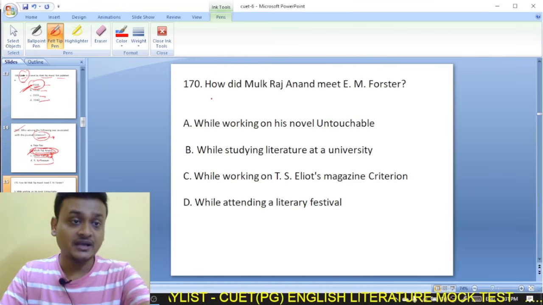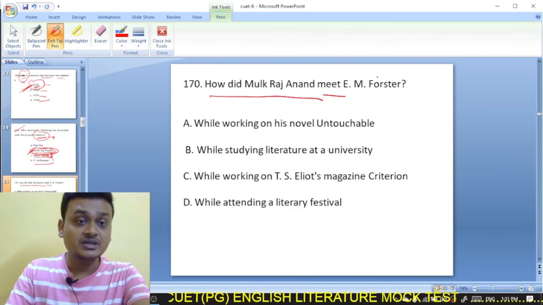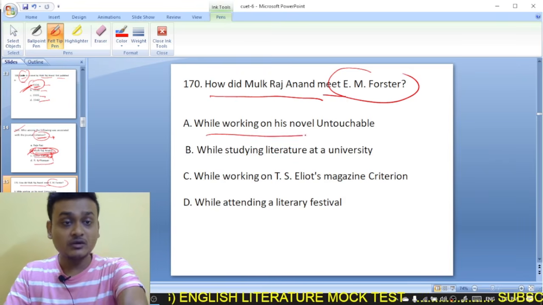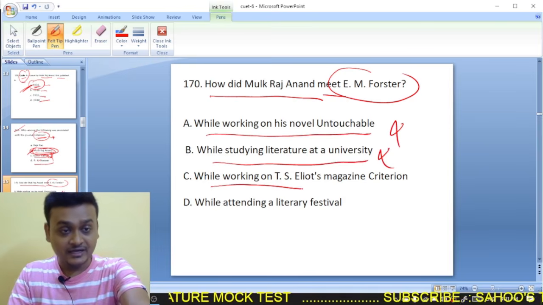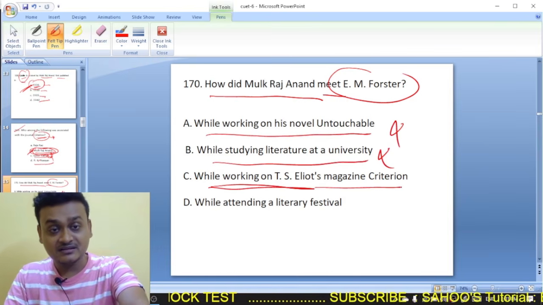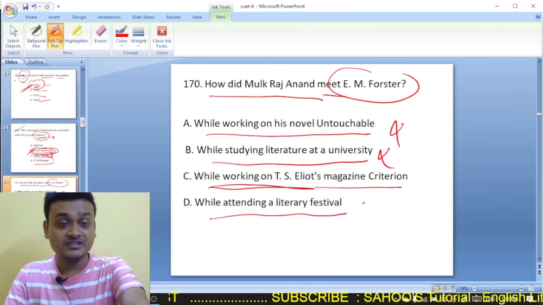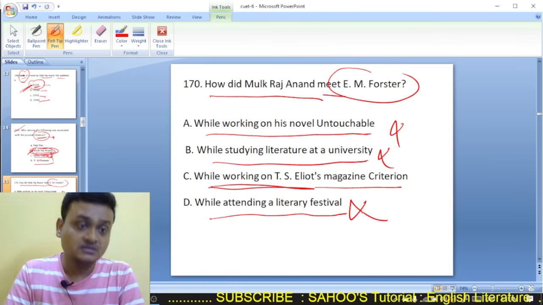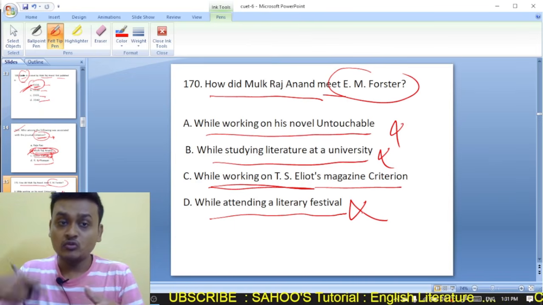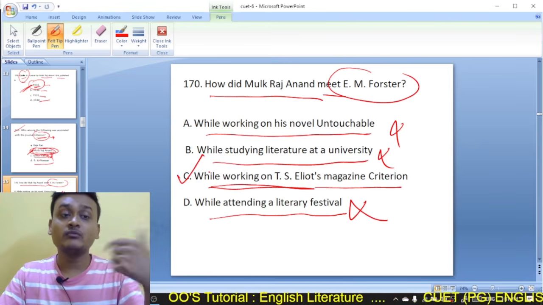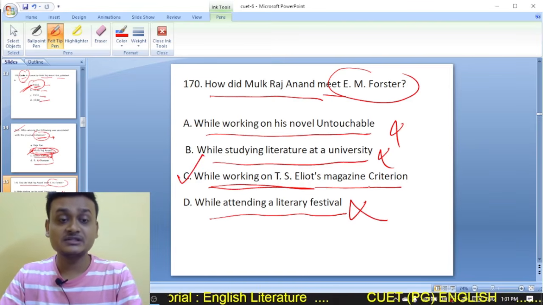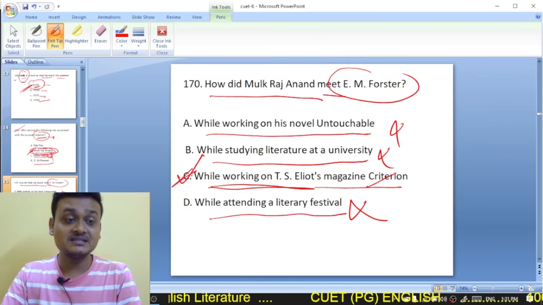Here is the question: how did Mulk Raj Anand meet E.M. Forster? While working on his novel Untouchable, no. While studying literature at a university, no. While working on T.S. Eliot's magazine Criterion, or while attending a literary festival. So Mulk Raj Anand met E.M. Forster while he was working on T.S. Eliot's magazine Criterion. So here C is the right option.